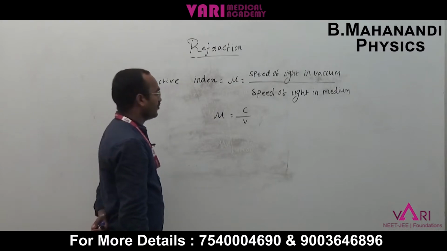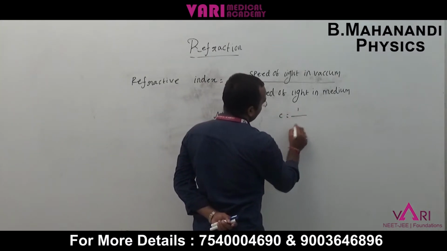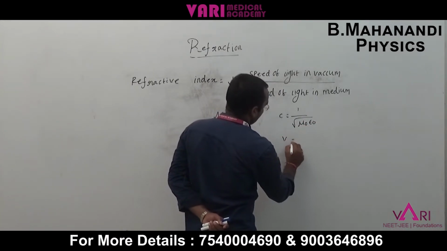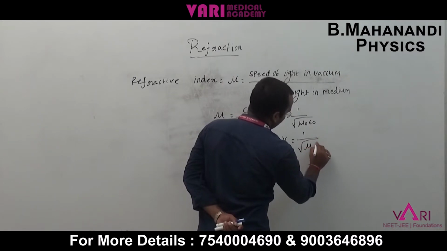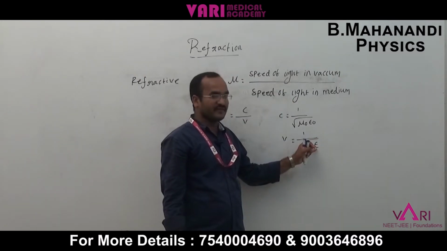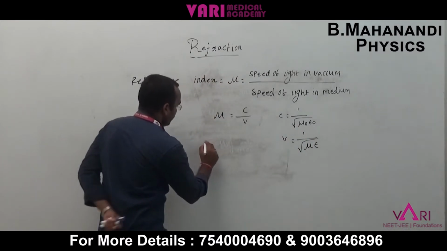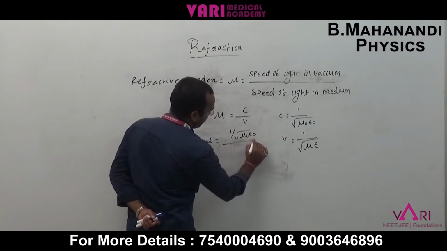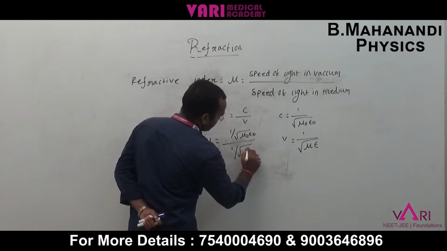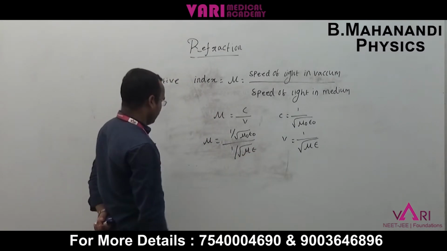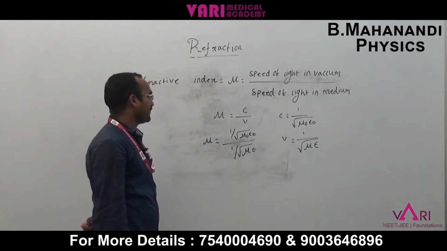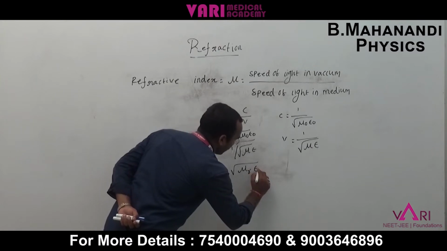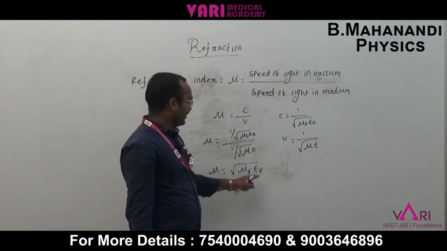But we know from electromagnetics, C equals 1 by root of mu naught epsilon naught, and V equals 1 by root of mu epsilon, where epsilon is the permittivity of the medium. Now mu equals 1 by root of mu naught epsilon naught divided by 1 by root of mu epsilon. We already know epsilon R is epsilon m by epsilon naught, so mu equals root of mu R epsilon R, the relative permittivity.